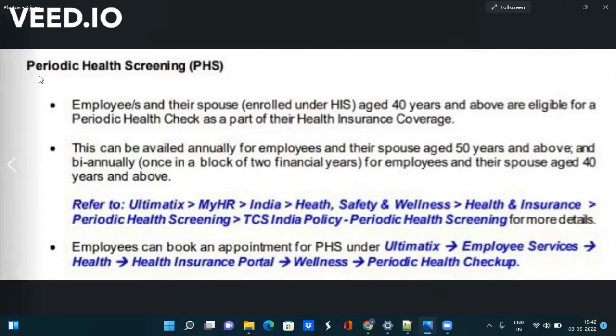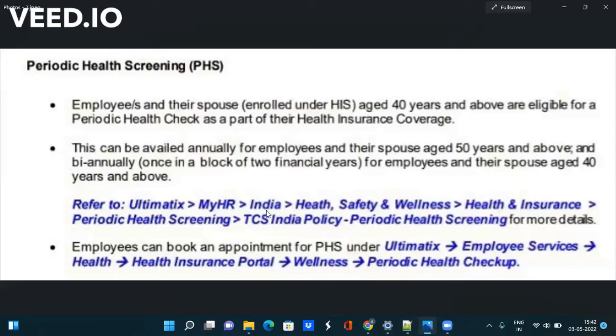The next cover is periodic health screening. Suppose you and your spouse are more than 40 years but less than 50 years, then this facility will be given to you once a year. If you and your spouse are more than 50 years, then this facility will be given twice a financial year. You can refer to this path: Ultimatics, MyHR India.